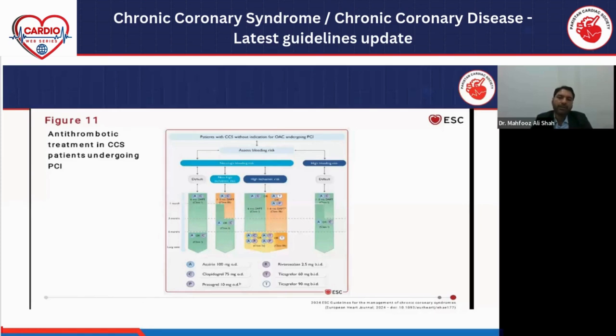We can give them around 1 to 3 months of DAPT, then aspirin or clopidogrel for life. If the patient has a high ischemic risk, then we can give DAPT with clopidogrel or newer drugs like ticagrelor, prasugrel, up to 6 months. Then we continue DAPT for life, that's a class 2 recommendation. And